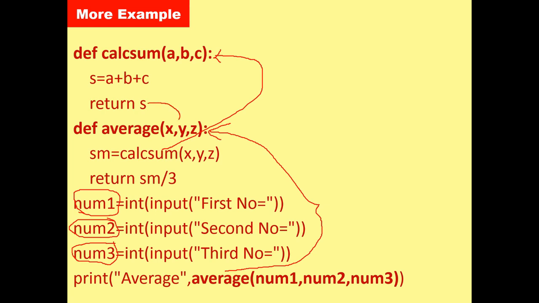They store the value in s and return it to sm, which is again a local variable of the average function. Then they perform their calculation and send the value to the function average. My dear students, hopefully now you understand the concept of global